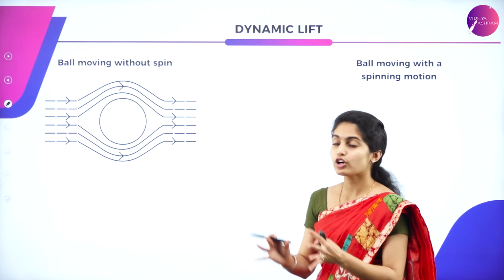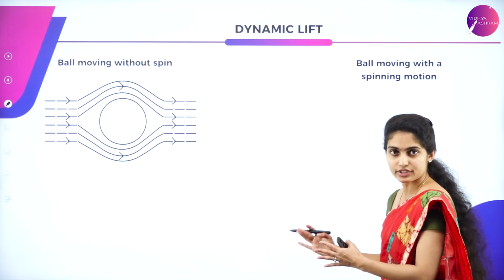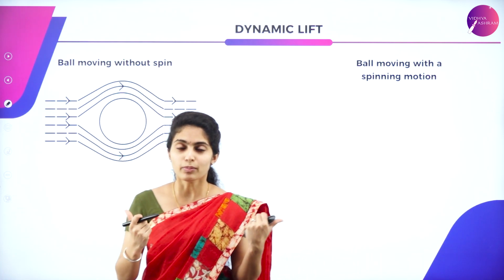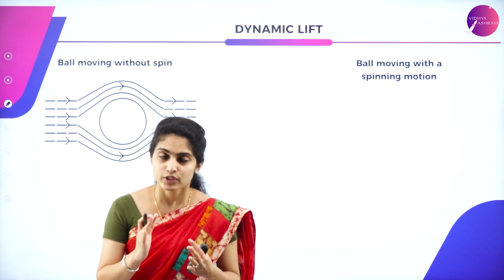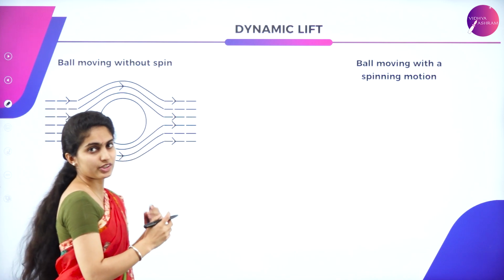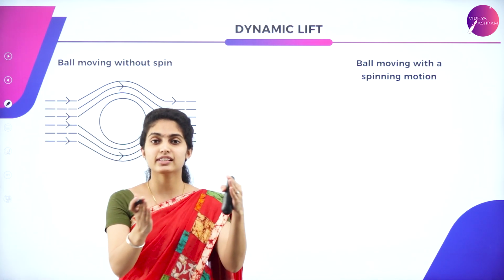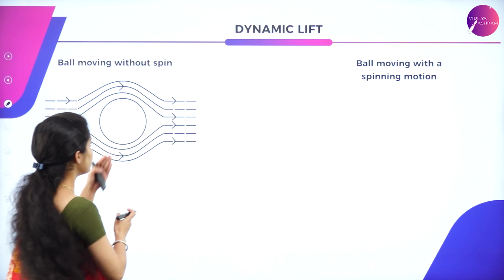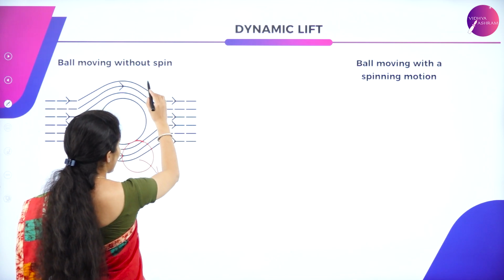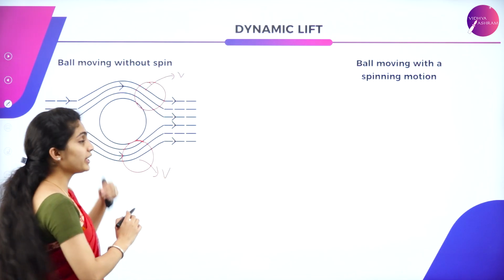So here we have a dynamic lift wherein we are considering a ball moving without a spin and a ball moving with a spin. Both the balls are having motion. When there is motion of an object, the streamlines are divided. These streamlines have certain velocity, and the same applies for the streamlines which lie above the object.